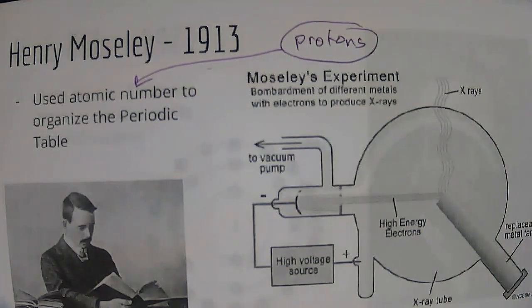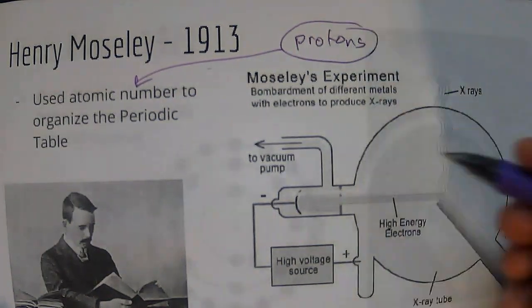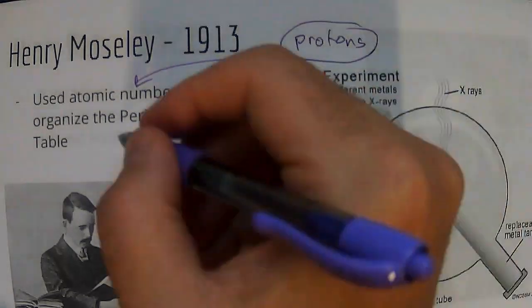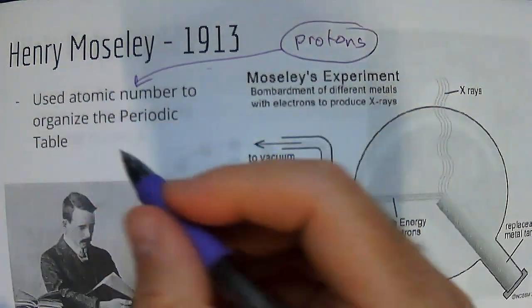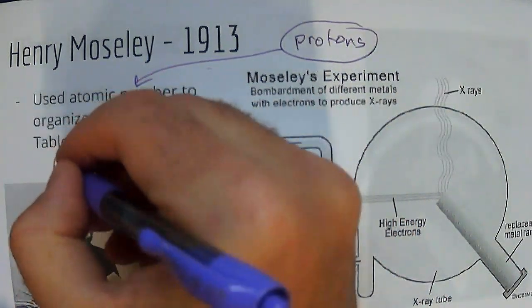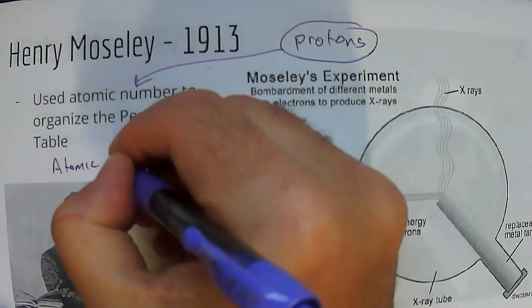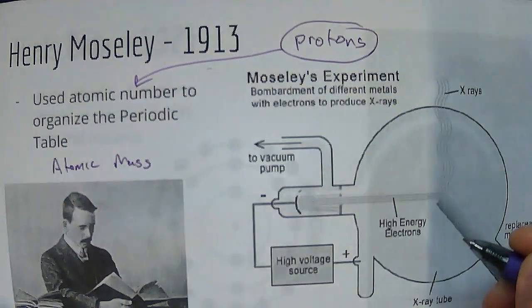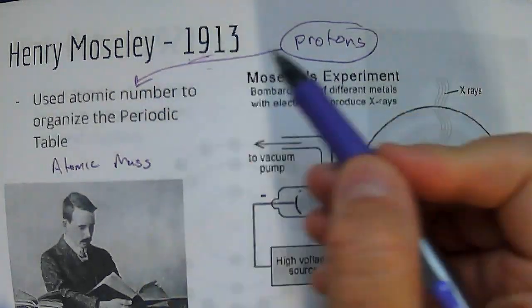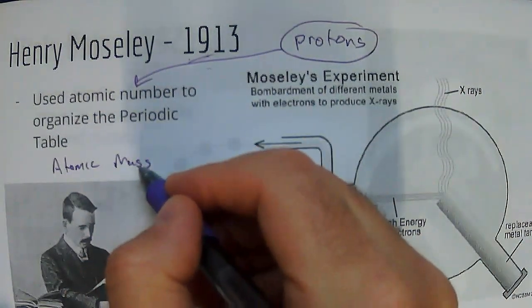So what he did is he put the finishing touches onto Mendeleev's periodic table, and Mendeleev used atomic mass, that's all he had. 50 years before, he was just using atomic mass.